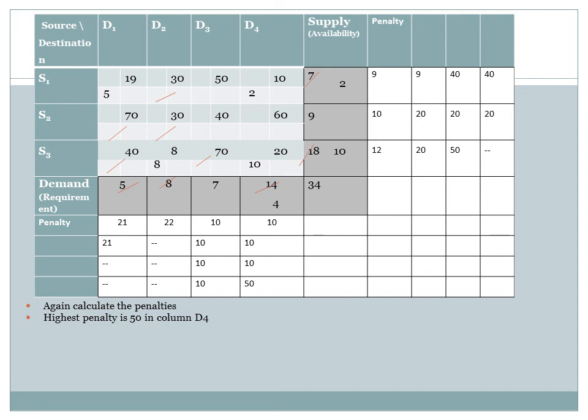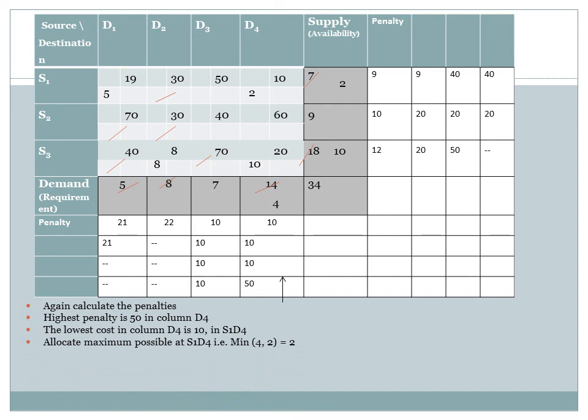The penalties are also changed. Now the penalty for D3 is 10, D4 is 50, that is 60 minus 10, and for 50 and 10 it is 40, and 40 and 60, it is 20. So 50 is the highest penalty in column D4 and allocate maximum possible at the lowest cost, that is at 10, which is minimum of 4 and 2, that is 2 units.